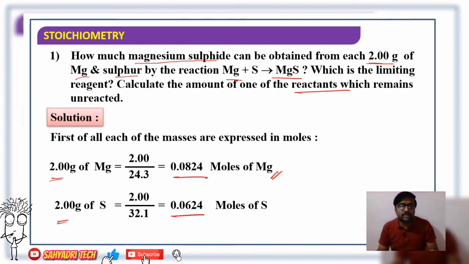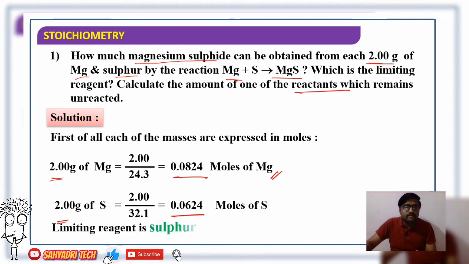So 0.0824 moles of magnesium is made to react with 0.0624 moles of sulfur. You got it? Yes. What is done here? The given weights are converted into number of moles. Right? Now the limiting reagent is sulfur. On what basis did we specify this? Look at the reaction now: Mg plus S gives MgS, magnesium sulfide.